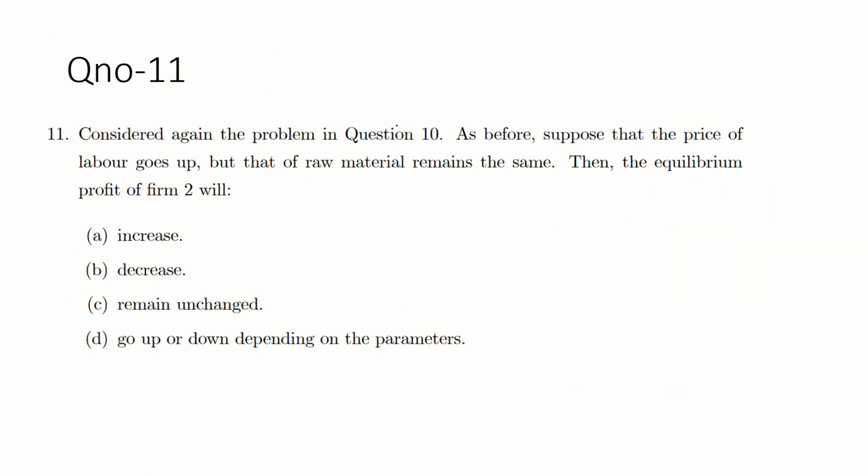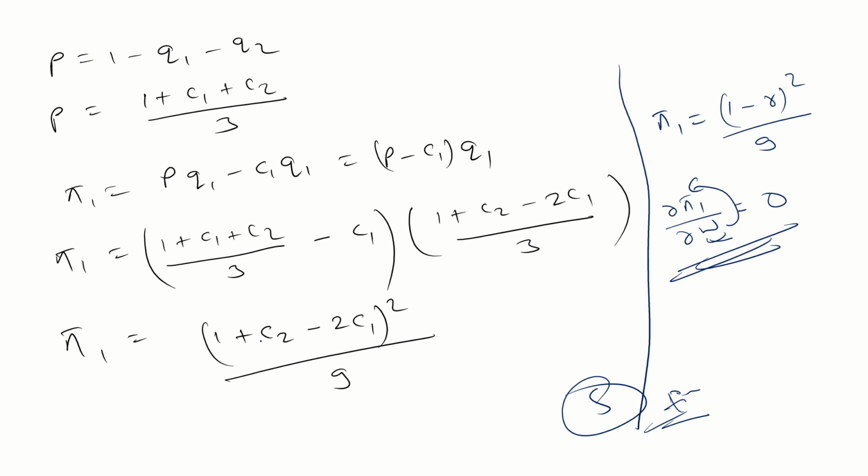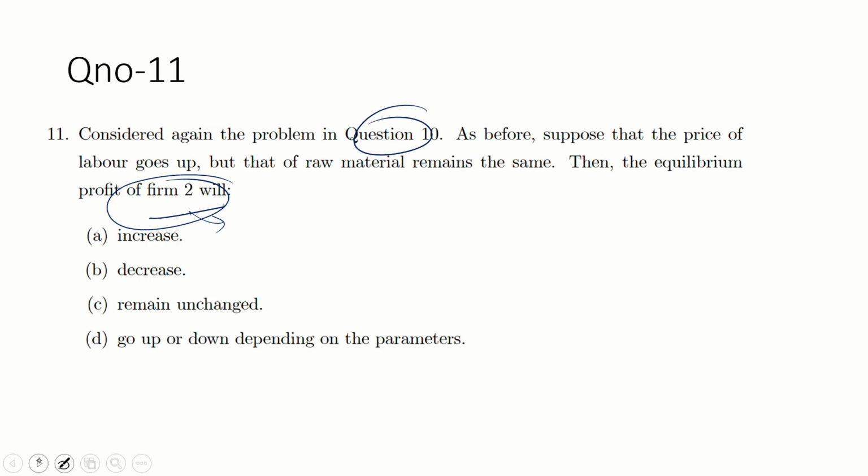Guys, similar question, please do question number 11. Same, in our part 2, guys, find the equilibrium profit of the firm 2. Guys, here, this is the profit function of the firm now. So just find this term, PQ2 minus C2Q2.